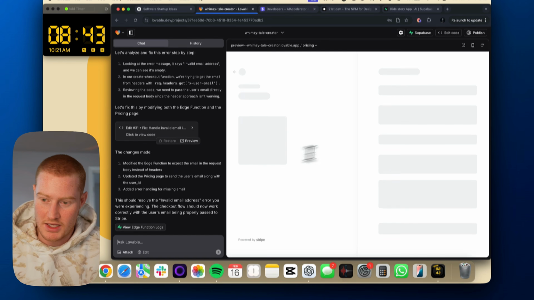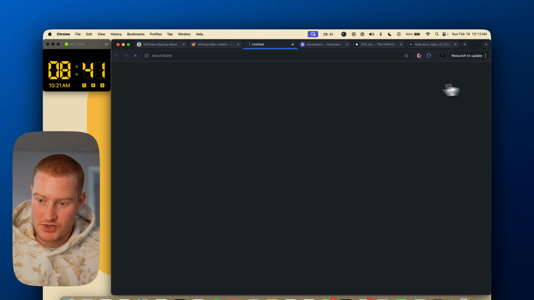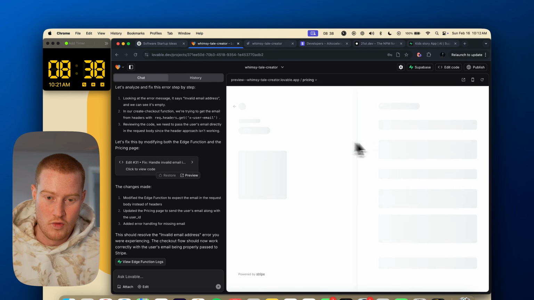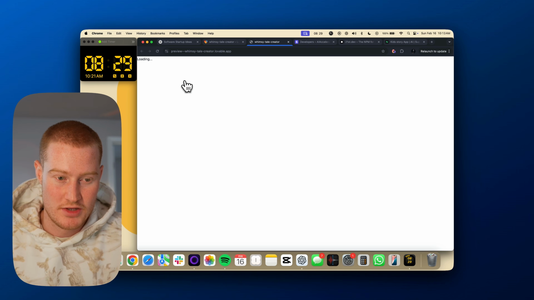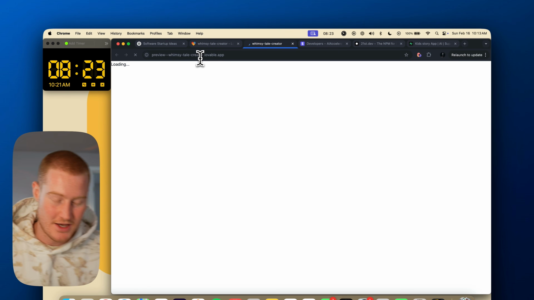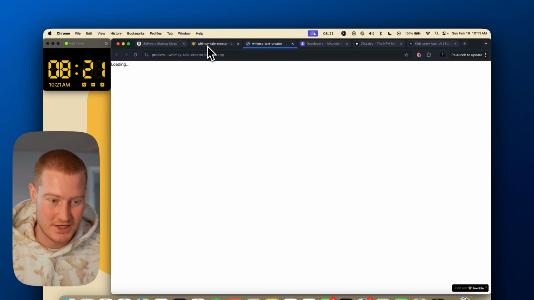Okay, great. So when I click that, it now takes me to a Stripe page, which, if you're testing in Lovable, won't work right here. You actually need to test it and launch it in the browser. So it's loading our app here. This should pop up, hopefully. Okay, we only have 8 minutes left. We need to get a move on here.